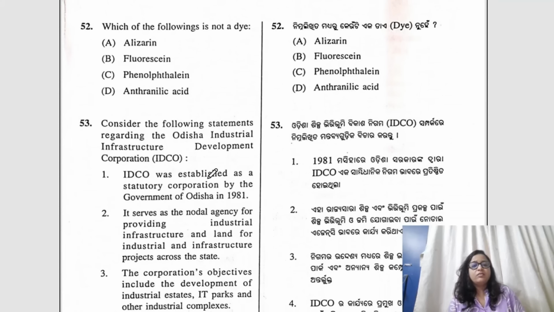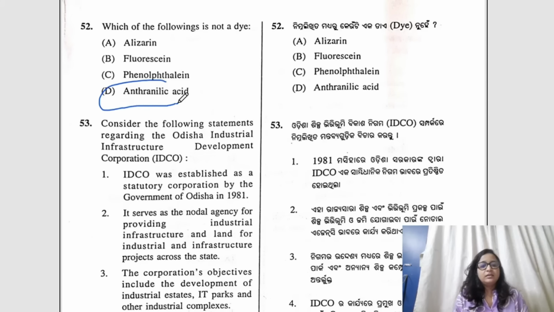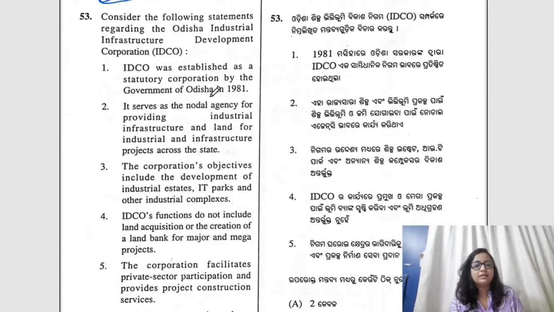52, which of the following is not a dye? Here, this one would be the answer. This was in current affairs. It is not a dye. Anthranilic acid is basically an intermediate which is used to produce dye and not a dye itself. So D would be the correct answer.